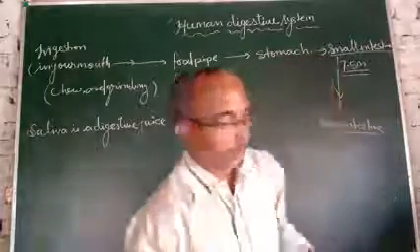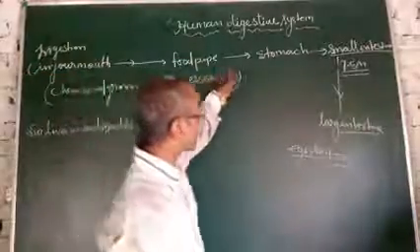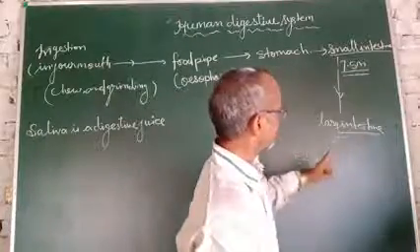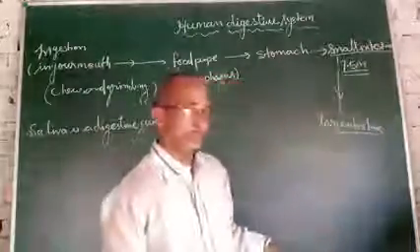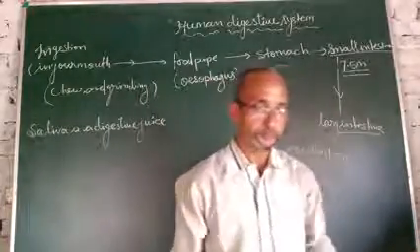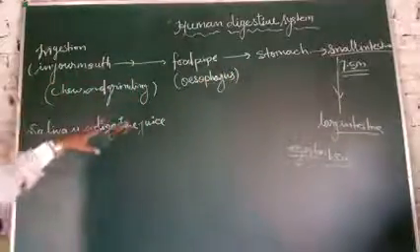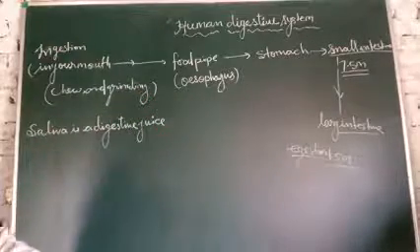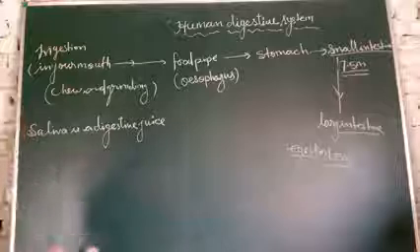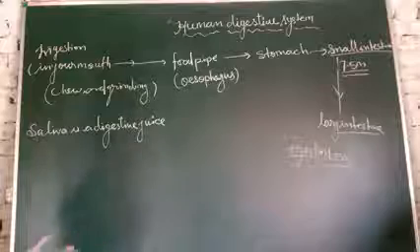So, from the mouth to the food pipe to the stomach, from the stomach to the small intestine to the large intestine. After the large intestine, the unabsorbed and undigested parts of the food are removed from our body. It is called egestion. These are the explanations about the human digestive system. Next, we will discuss teeth and canals and more.